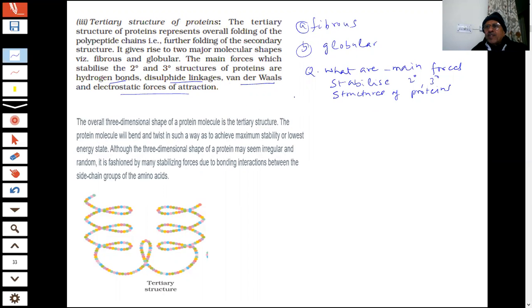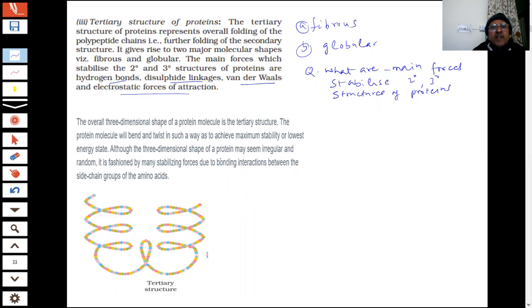Electrostatic means there are some ions. You have seen formation of positive and negative ions. Dipolar ion I have shown you in the amino acids, because the NH2 group is basic and the COOH group is acidic. So what type of forces are there, students? Important question. This question has been asked. What is our answer? Which bonds? Hydrogen, van der Waals and disulfide linkages, and electrostatic forces of attraction. This is all we have to write. One mark questions are given.